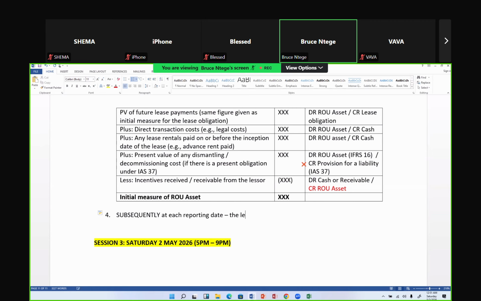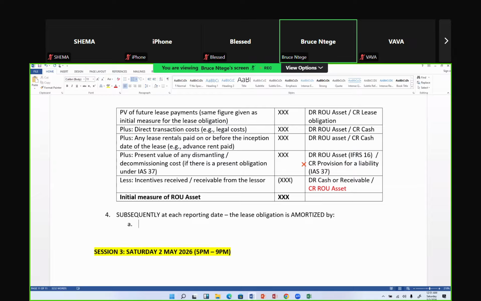So the lease obligation is amortized. And how do we amortize it? We amortize it by increasing it with the finance cost.